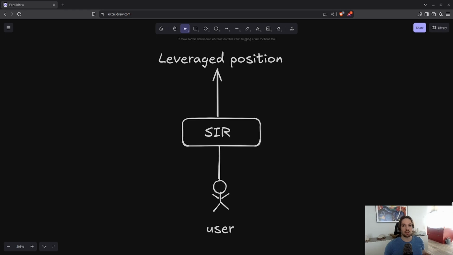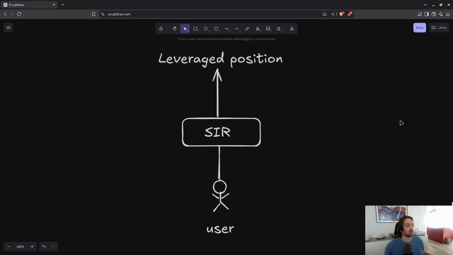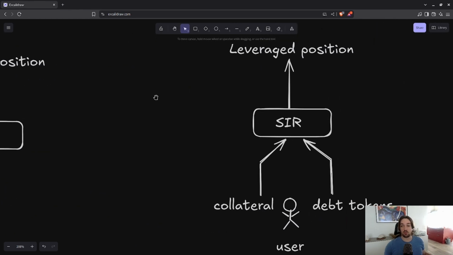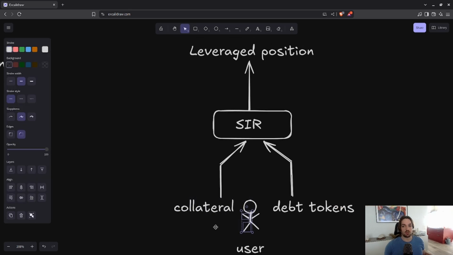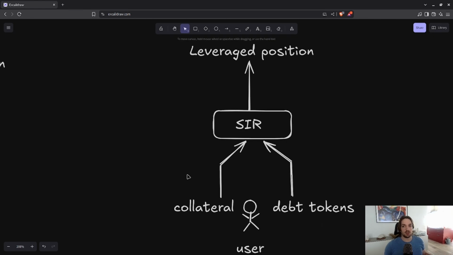Let's take a look at SIR protocol and what happened to them. SIR protocol was a leverage protocol allowing users to open leverage positions in two ways, either by providing the collateral token or the debt token, which means it was also a lending protocol.